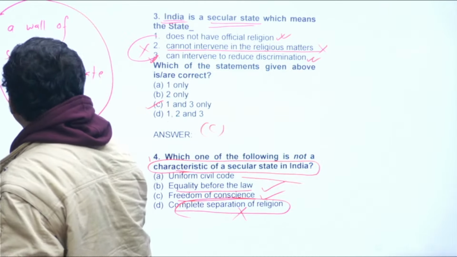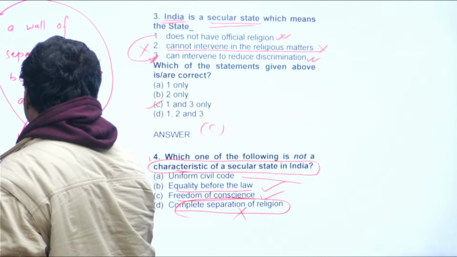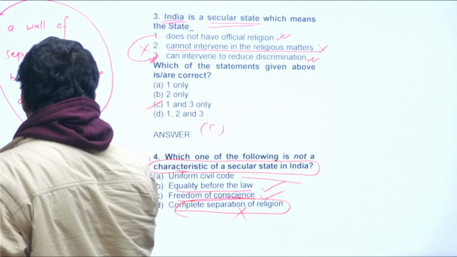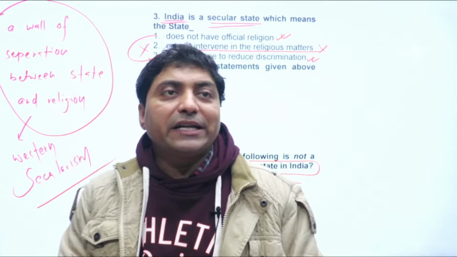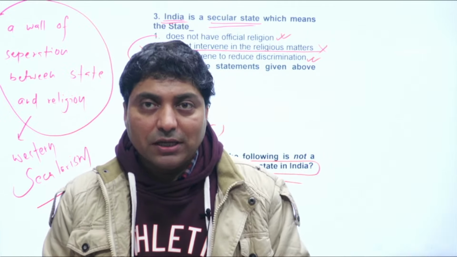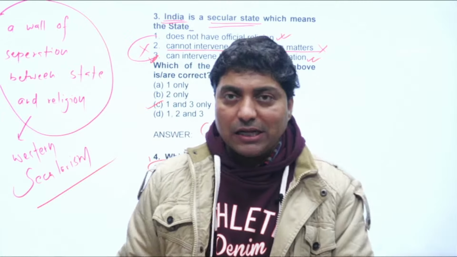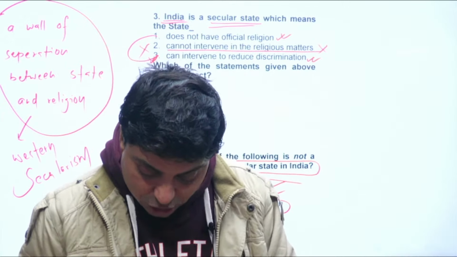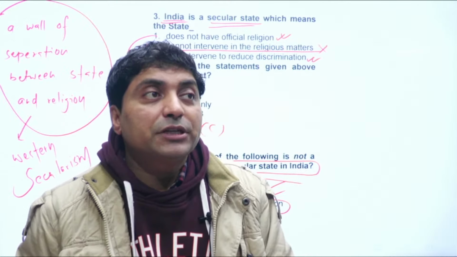This is basically Western secularism, not Indian secularism. The Indian state maintains a principled distance with religion, and it has intervened in religion in order to reduce discrimination, right?